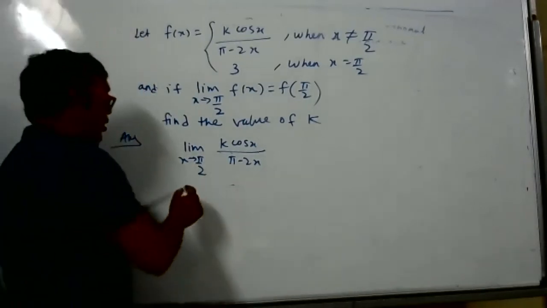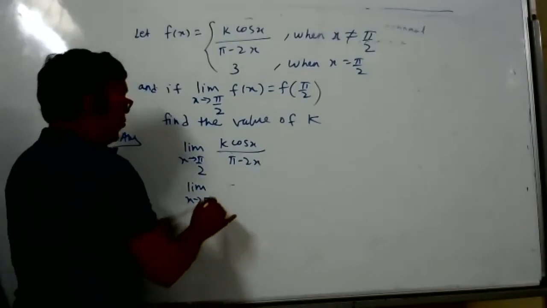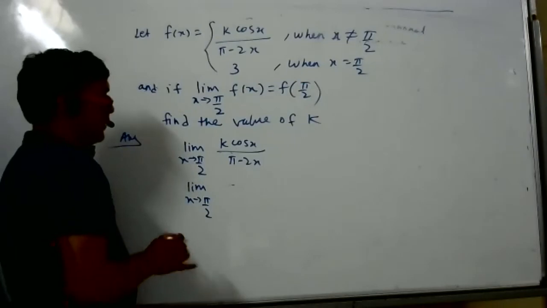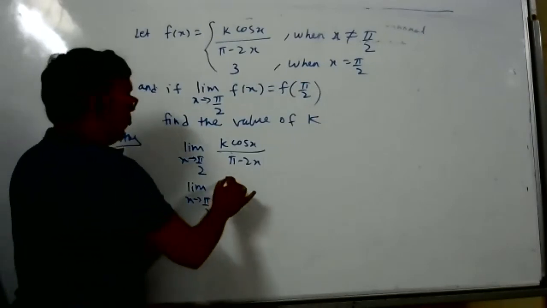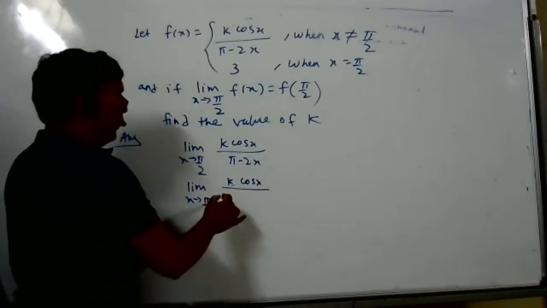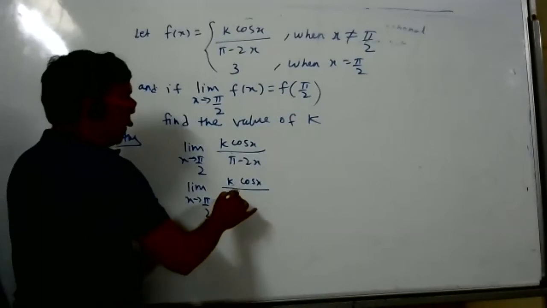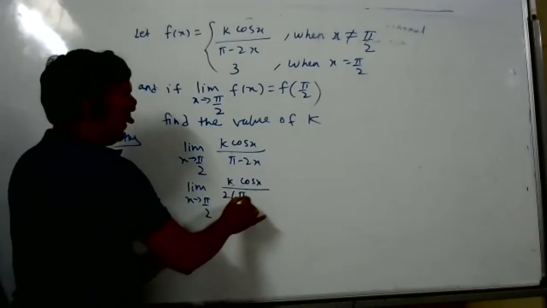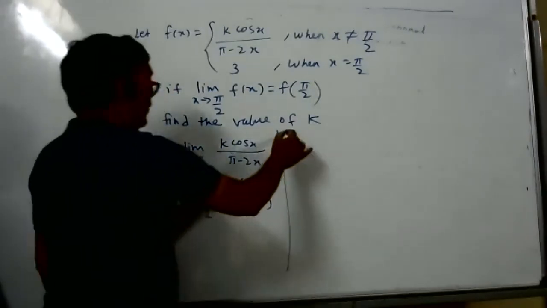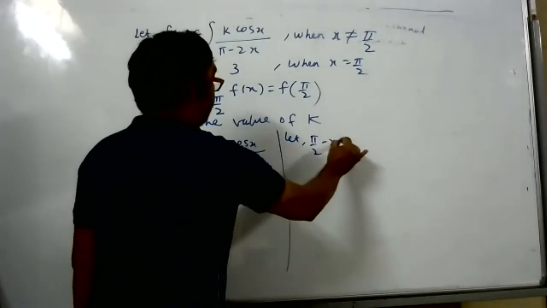Yes, sir. So what will we do, Ananya? Sir, now for x we can substitute pi by 2, but we will get 0 by 0. Okay, yes, that's the problem. So we can take 2 common from the denominator. So 2 common means what will I get? pi by 2 minus x. So now use the substitution method. Let pi by 2 minus x be equal to h.